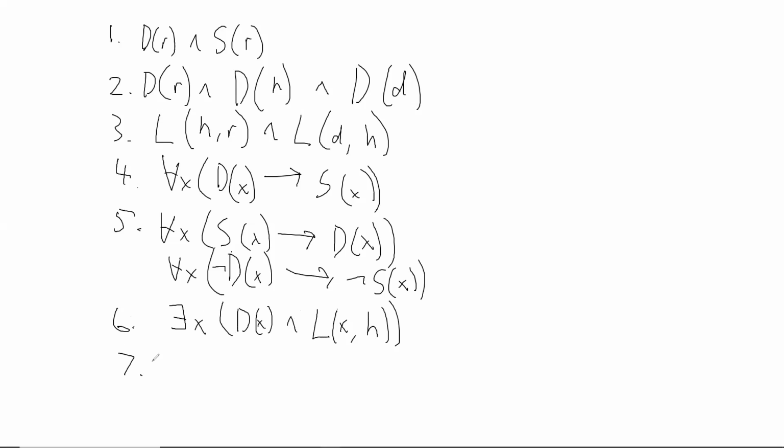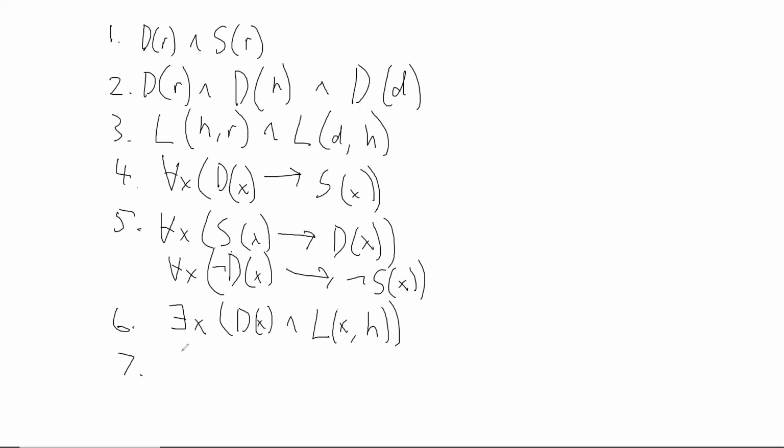Number 7. If there is a dog larger than Daisy, then there is a dog larger than Shane. Okay, so there are a couple different ways we can do this one. The easiest, most direct way is just to translate it as it's written, where the main connective is a conditional.